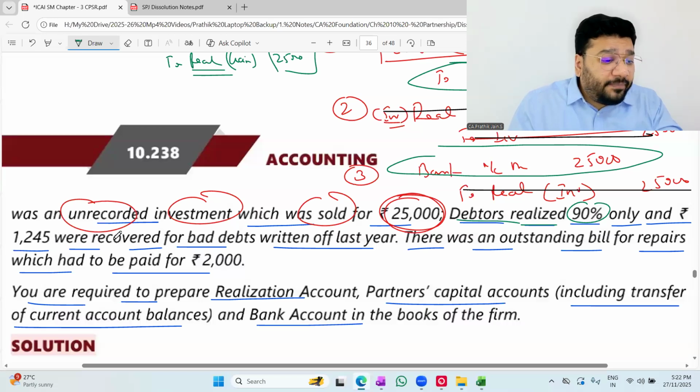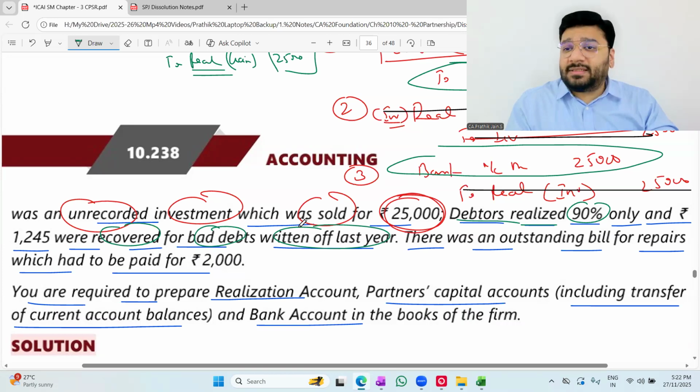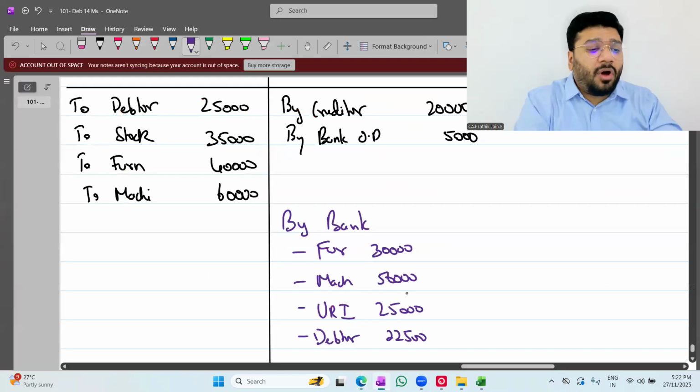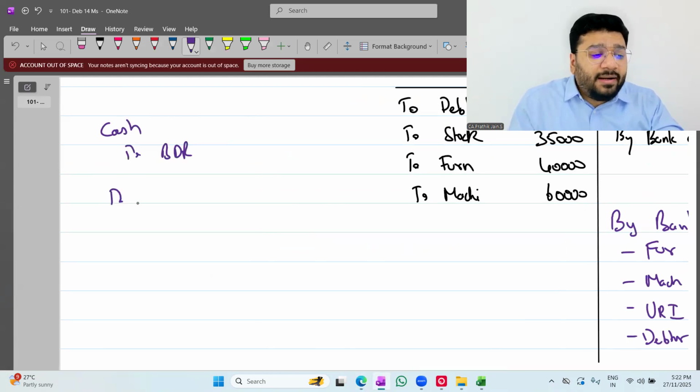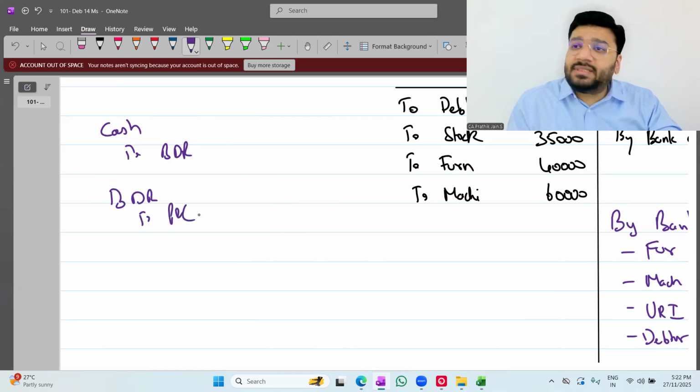Rupees 1245 were recovered for bad debt written off last year. Bad debt written off last year, now it is recovered. Tell me people, normally what is the entry? Cash to bad debt recovered and then bad debt recovered to P&L account. This is the entry that we pass.